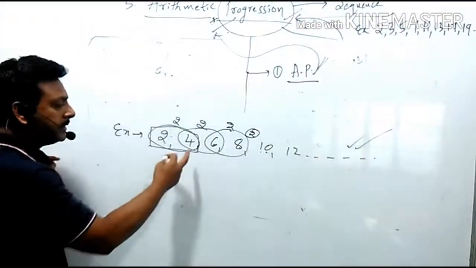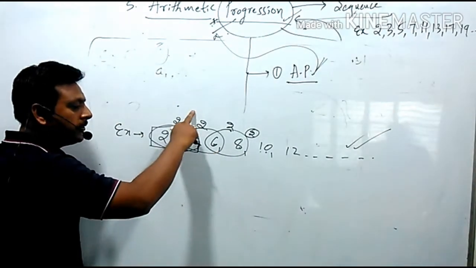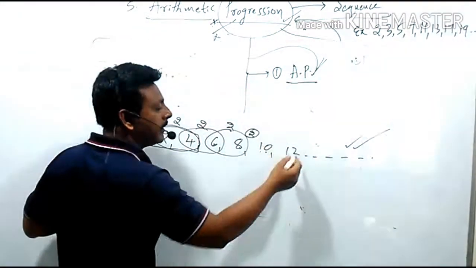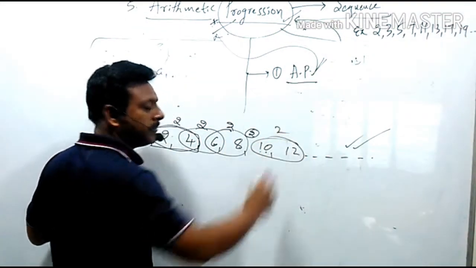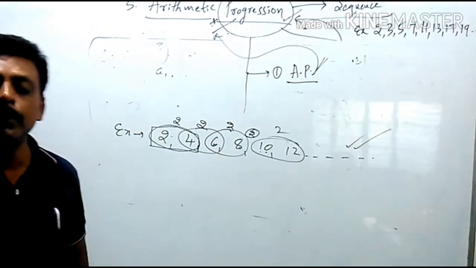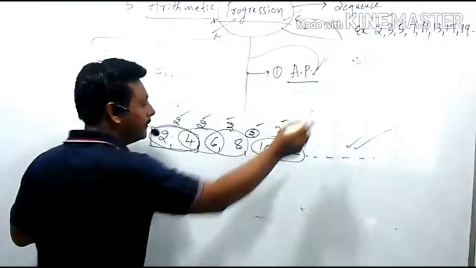Can you check? 4 minus 2 is 2, sir; 6 minus 4 is 2; 8 minus 6 is 2; 10 minus 8 is 2; 12 minus 10 is 2. They all have a constant difference. They have the same difference only.